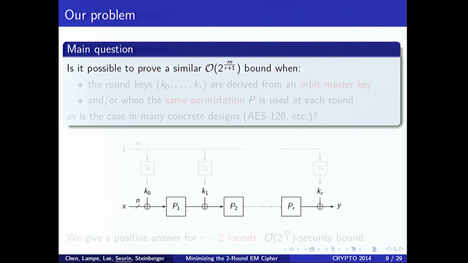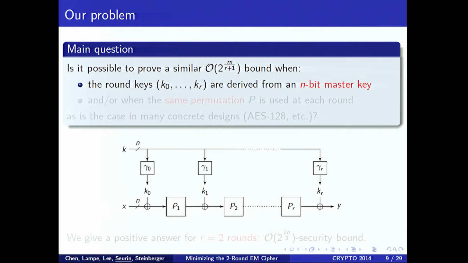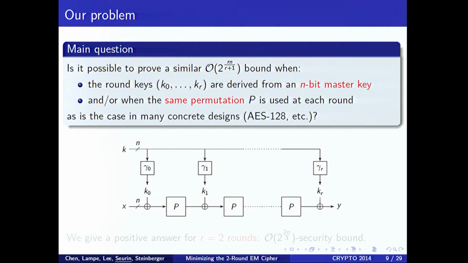So the main question we ask is: is it possible to prove a similar bound when the round keys are derived from an n-bit master key, or when the same permutation is used at each round? Because this is how most concrete block ciphers, key-alternating ciphers, are designed. Our paper is the first step, because we give a positive answer for 2 rounds. We provide 2^(2n/3) security bounds for 2 rounds.